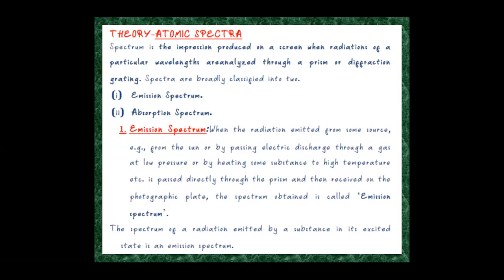An emission spectrum is obtained when radiation is emitted from some source such as the sun, or by passing an electric discharge through a gas at low pressure, or by heating some substance to high temperature. The emitted radiation is passed directly through the prism and then received on a photographic plate. The spectrum obtained is called the emission spectrum.